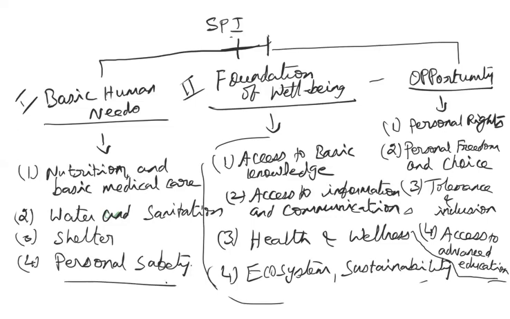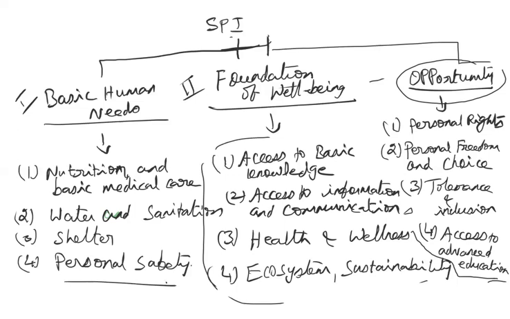So what is the accessibility to advanced education? If you have that accessibility, automatically you get the opportunity to grow yourself personally, socially, professionally, economically, isn't it? So whether those kinds of opportunities are provided in a particular country. So that is the social progress index.